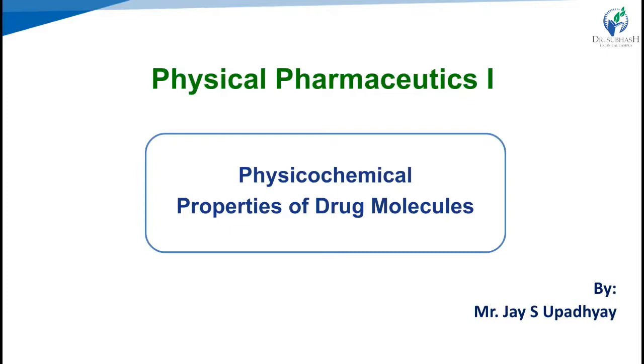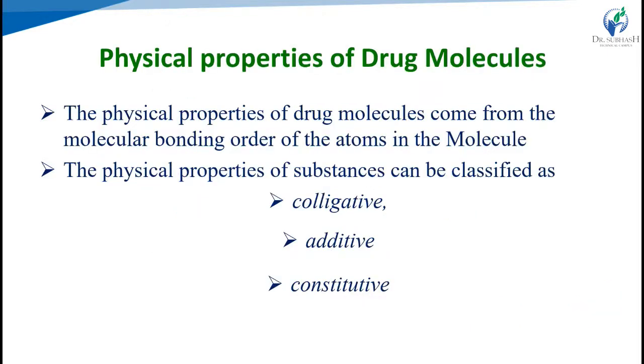Studying these physicochemical properties is a prerequisite for the pre-formulation part, the formulation and development part, then the optimization of storage conditions and the biological activity part. That's why we have to know about the physicochemical properties of drug molecules.